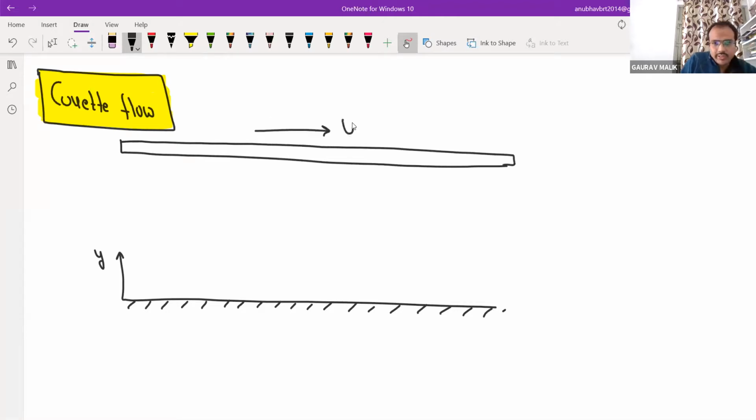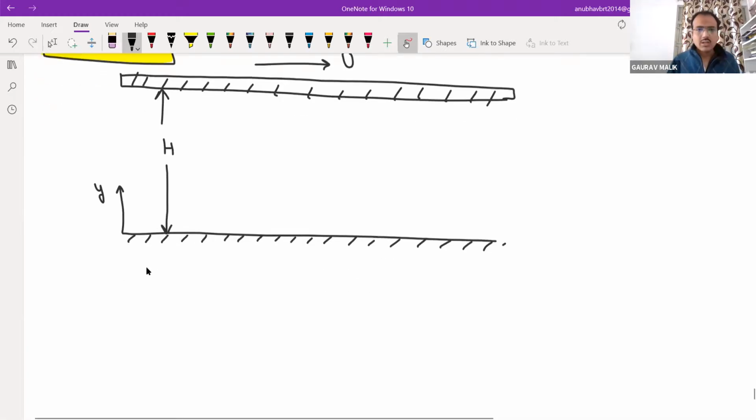Assume this plate is moving in this direction with velocity U, and here it is stationary, and the height is h. Now you can derive for any condition because you have the general equation. Again, I can derive it with the help of the equation, but there is no need. We already have the equation. We will just put in the boundary condition and get the answer.